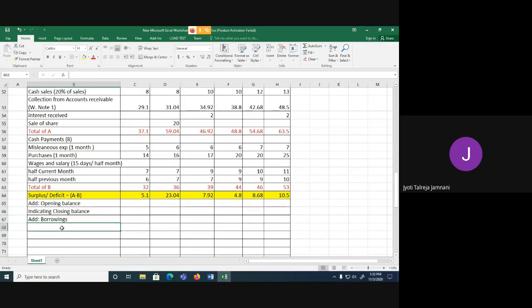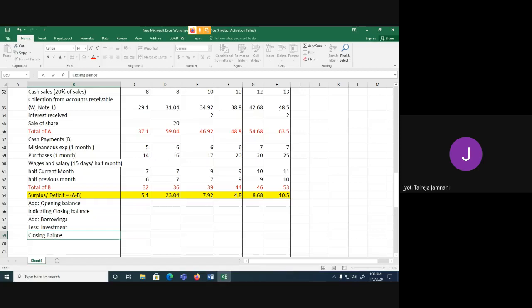Okay. And if we invest money, what happens? Cash comes in or goes out? Goes out. So if we are investing anything, we have to less it from our closing balance because that money is going out. Did you understand this logic? Add borrowings, less investment. Yes or no? Yes, ma'am. So after doing that, we will get the actual closing balance.